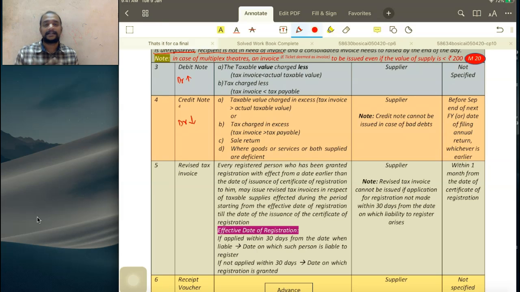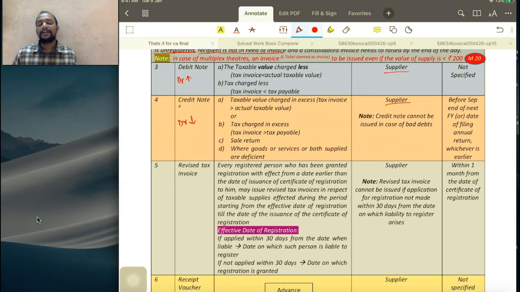Or there is sales return. So I sold the goods and they got returned. Or where the goods and services are deficient. So whenever there is a deficiency, the recipient asks for a reduction, right? So in that case also I can give a credit note. And who will be giving this debit note or credit note to whom? Only the supplier will give the debit note or credit note to the recipient. The recipient will not give it to the supplier. Of course, that concept is there in accounting, but in GST, debit note and credit note are to be given by supplier to recipient.